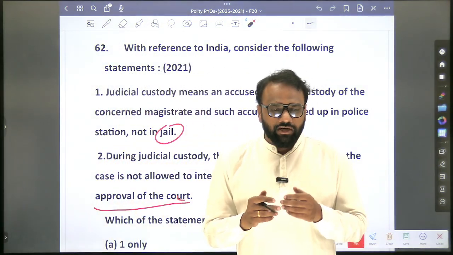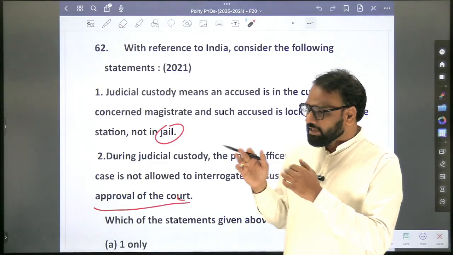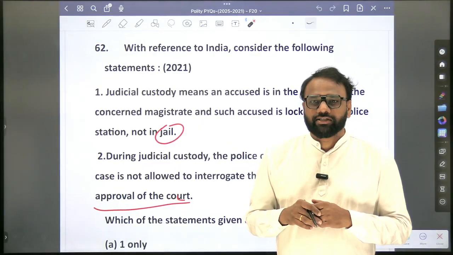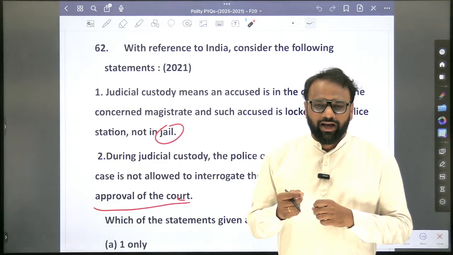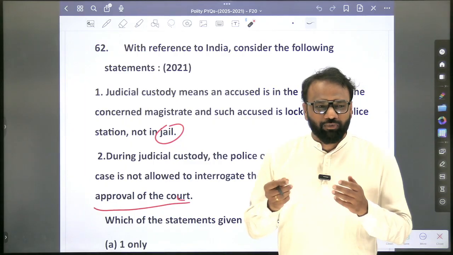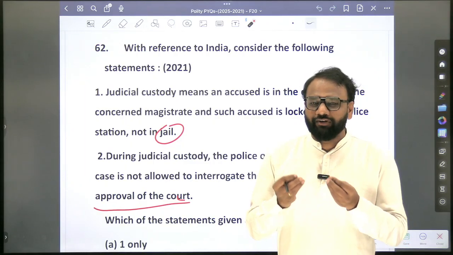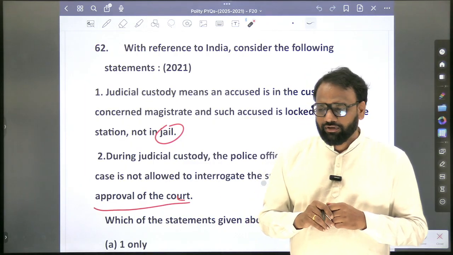So in this context: judicial custody, police custody, FIR, and next there are a few other terms which appear in the newspaper. Again, it is not required for you to become perfect in the IPC and all the sections. Just a few important words which appear. That would be sufficient.